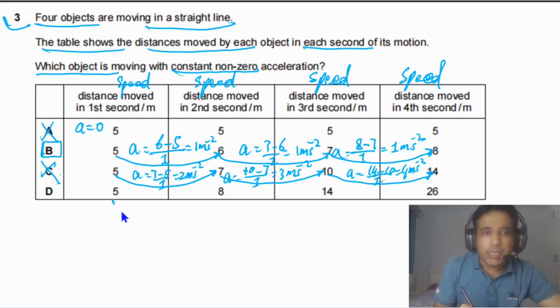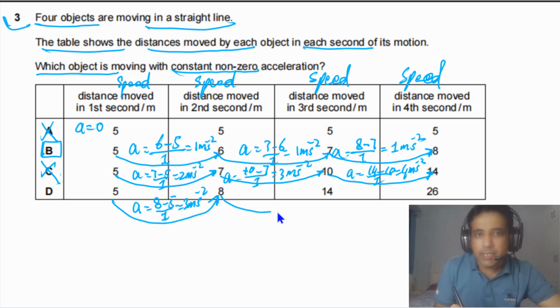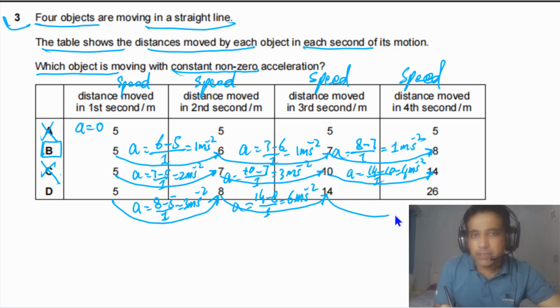Now if we go to the last one, you can also see in this case acceleration is not constant, because acceleration here is equal to 8 minus 5 divided by 1, so this is equal to 3 meters per second per second. And the same is true in the second interval. We have 14 minus 8 divided by 1, and so this acceleration is equal to 6 meters per second per second. And in the last interval we can also see this is 26 minus 14, divided by 1, so this is the value of acceleration.